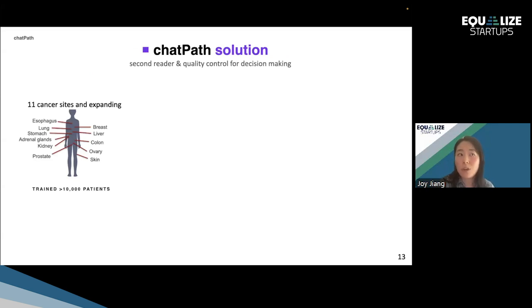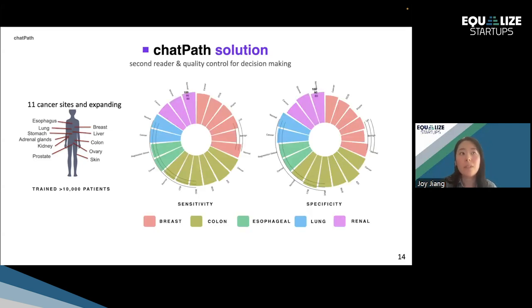And a little bit more about our technology. We have trained the algorithm on over 10,000 patients and 11 cancer sites right now, and expanding. Here I'm showing 6 of these sites with their corresponding sensitivity and specificity. There's a lot of data on here, but what I would like to point out is that the sensitivity for all of these features is well over 90%. The specificity for the majority of these sites is controlled to be well over 80%.